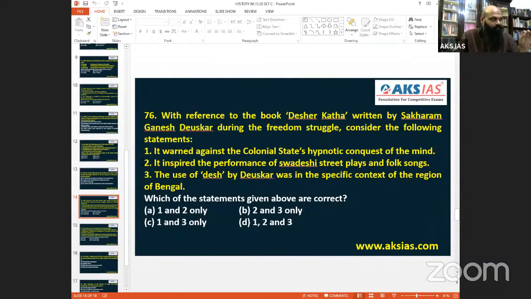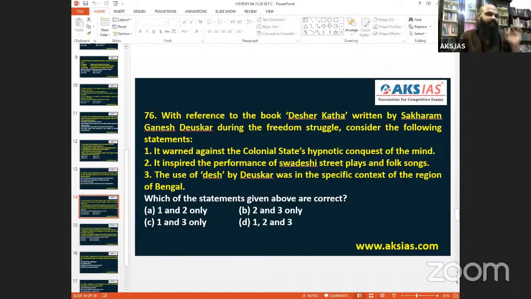So when I approach the question, it warned against colonial state's hypnotic conquest of mind. Not at all. Not at all. This book, the theme of the book, I have been shouting in the class. Book and author, they have stopped asking. I told you, Babar Nama's theme was asked. Likewise, many things I have told. Likewise, it inspired the performance of Swadeshi street plays and folk songs. Rather than that, it was for Swadeshi. It was on the Swadeshi identity that we can understand, because there was a mention of this book and all. Use of Desh by Deuskar is a specific context on the religion of Bengal.